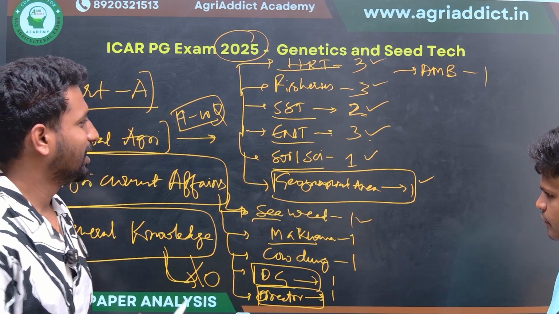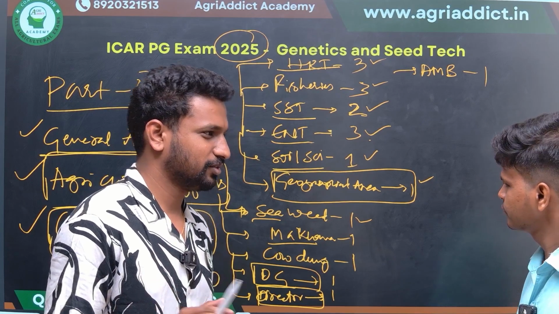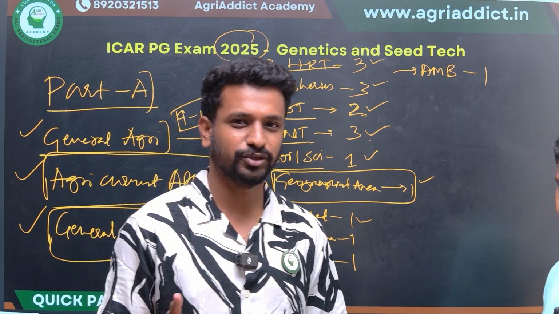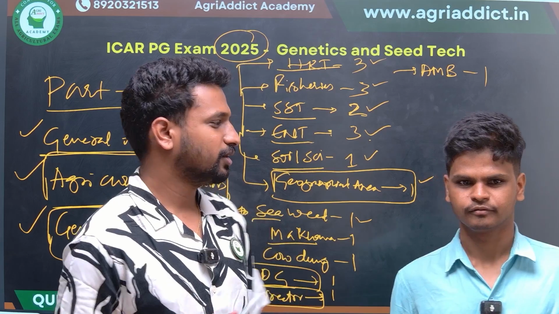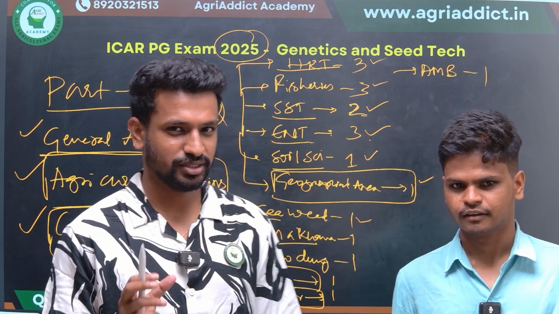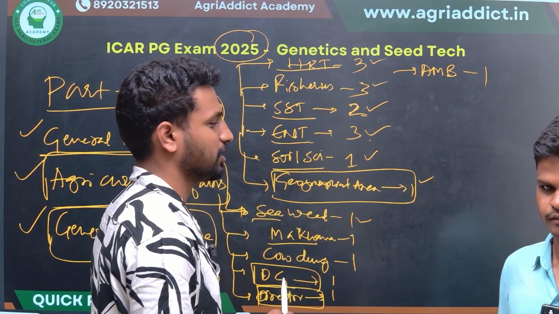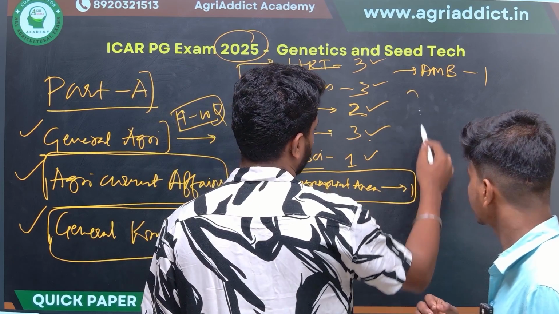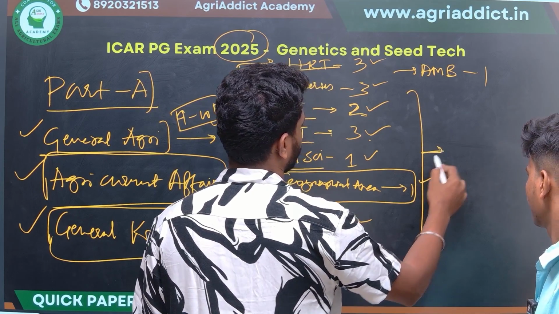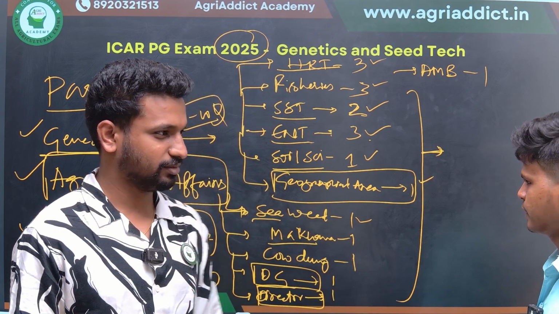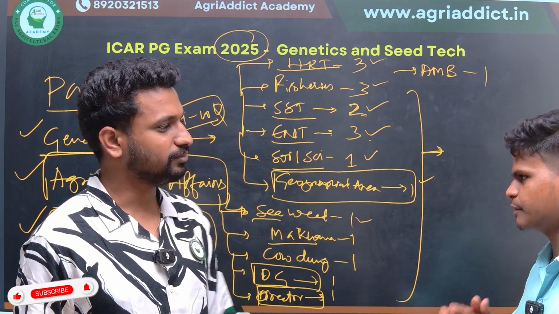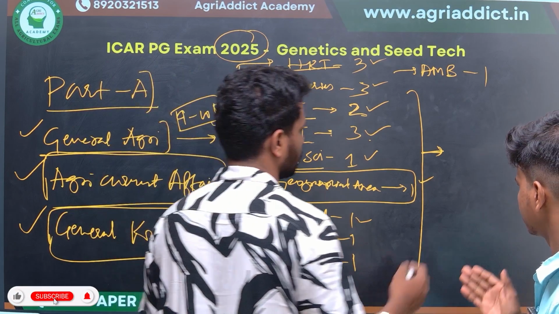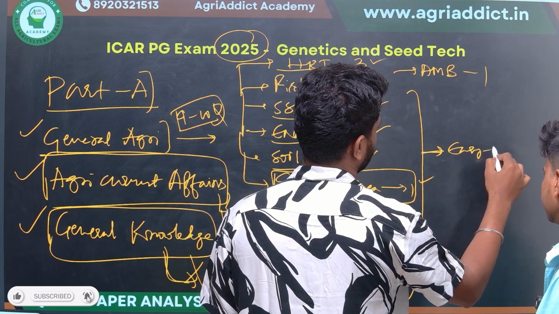Yes. Next, regarding the cutoff. Since you have interacted with most of the students of IARI, what is the average number of questions that most students attended in Part A according to you? Nearly 12 to 15 questions. And what was the level of the paper compared with previous years for Part A? Sir, it is the same as last year. It is an easy to moderate paper. Okay, we can say easy to moderate.